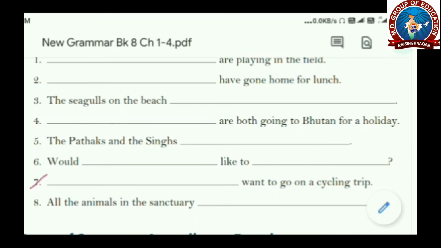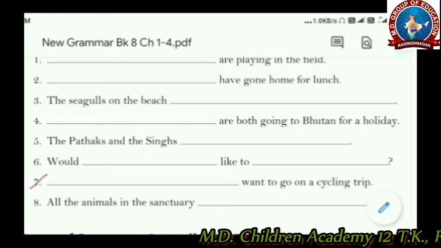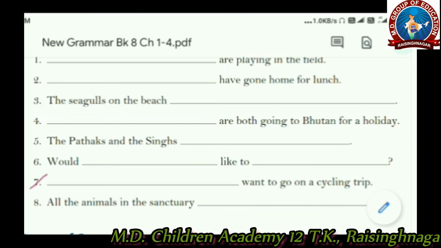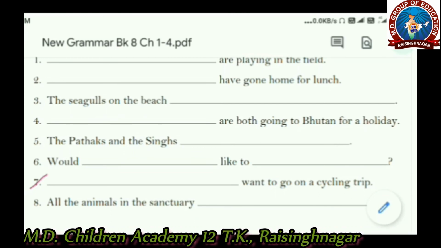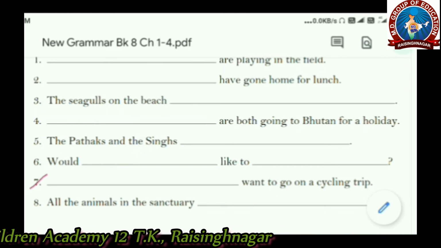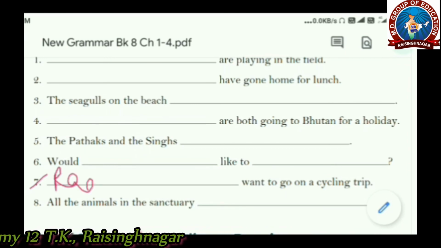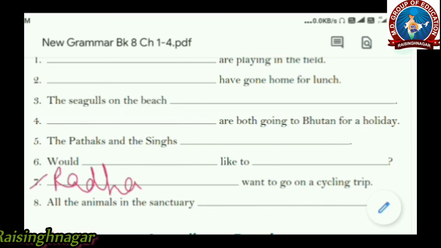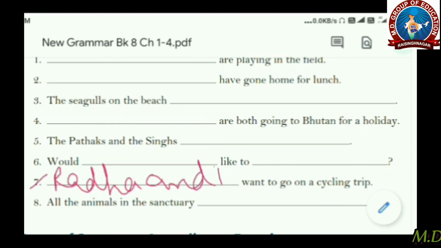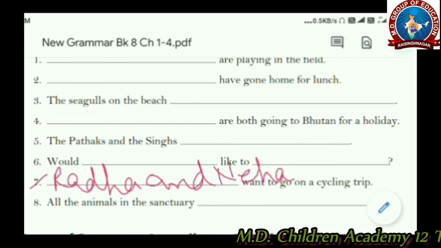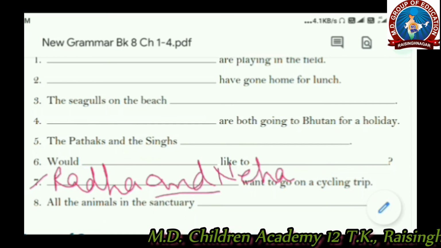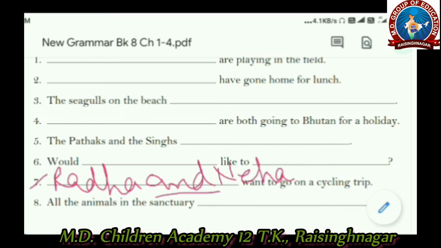Next one, the seventh one, is dash want to go on a cycling trip. So any subjects you may fill here. Boys and girls want to go on a cycling trip. I with my friend want to go on a cycling trip, or any two names like Radha and Neha want to go on a cycling trip. Any of the two or more than two subjects. Right? Here I am going to fill Radha and Neha want to go on a cycling trip. And the conjunction and is used to join these two subjects.